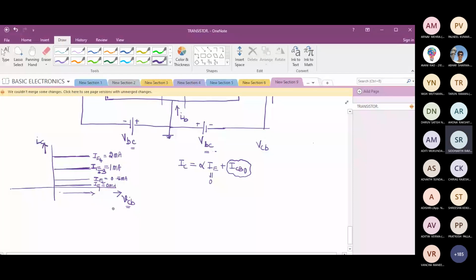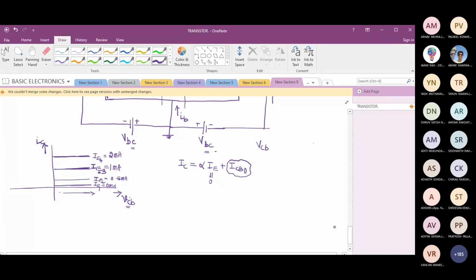Is minus VCB equal to VBC? I hope you are getting this concept. If you don't understand, please ask. Can I proceed?